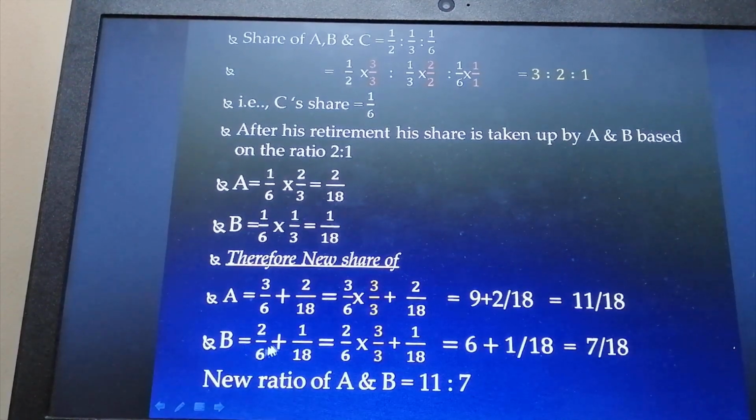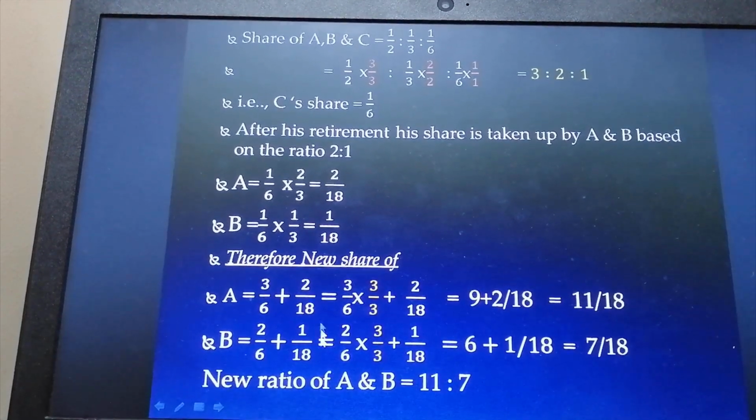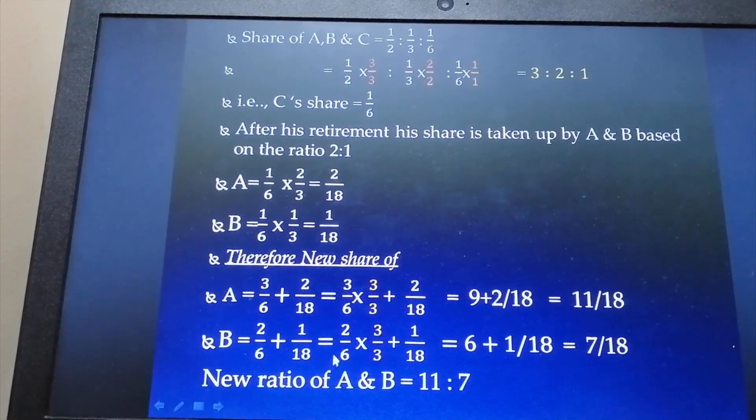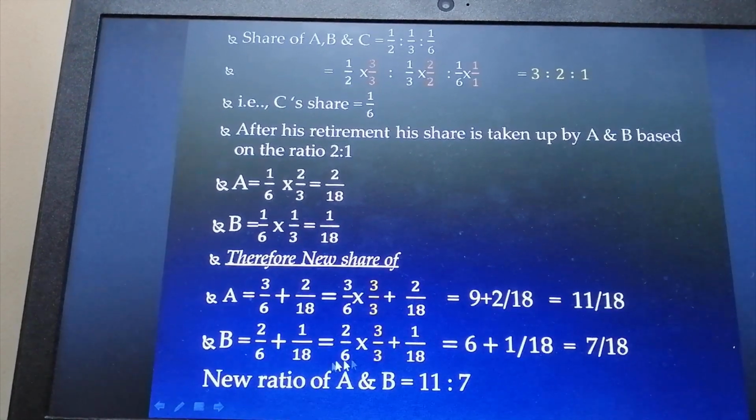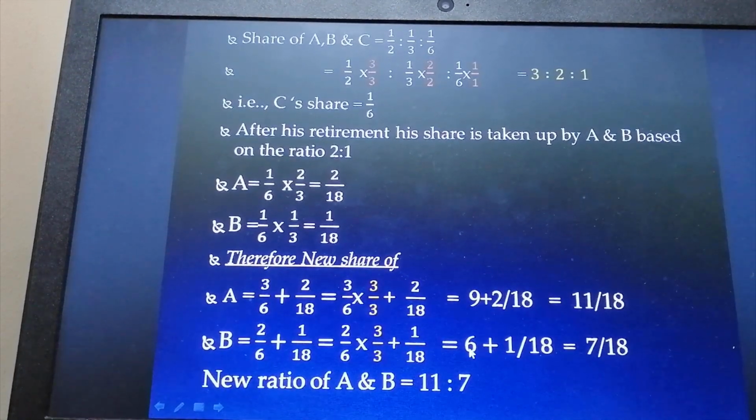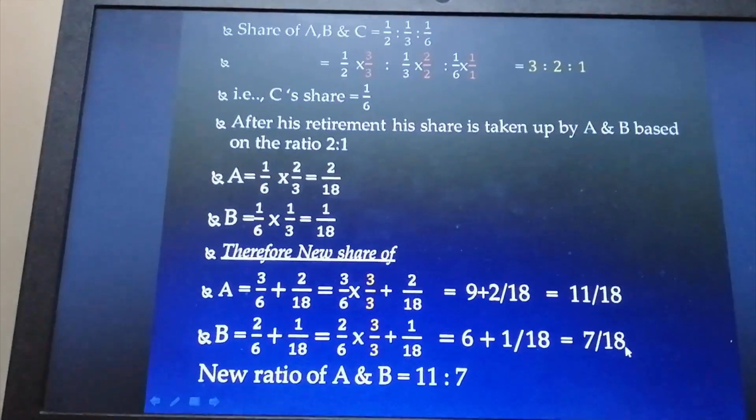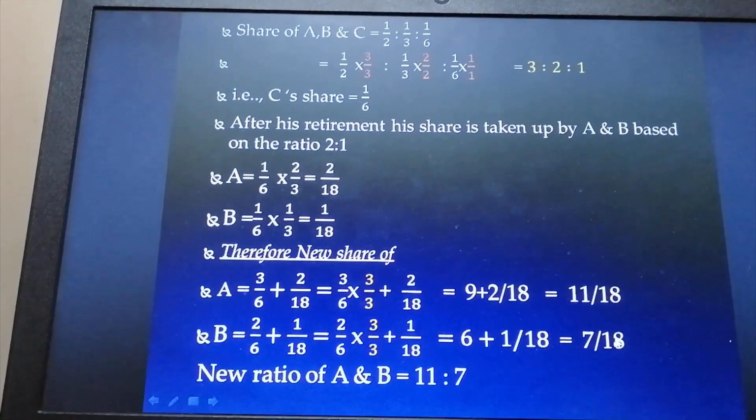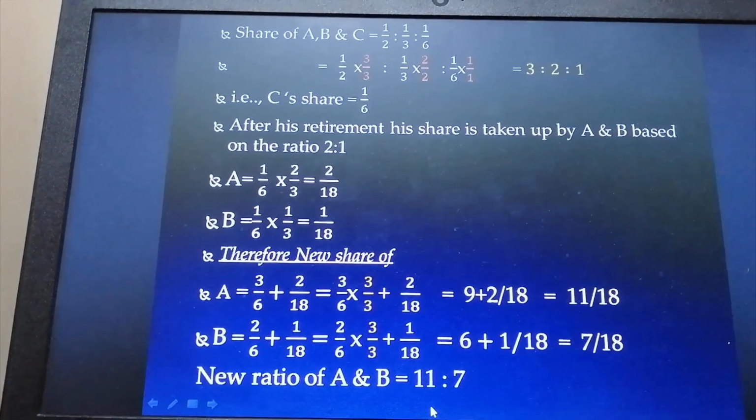For B, his old ratio is 2 divided by 6. Along with it, the part of share which he has taken from C will be added. That is 1 divided by 18. Again we take LCM. Therefore, 2 divided by 6 is multiplied by 3 by 3. In such a case, 6 plus 1 divided by 18 equal to 7 divided by 18 is the new ratio of B. Therefore, the new ratio of A and B is 11:7.